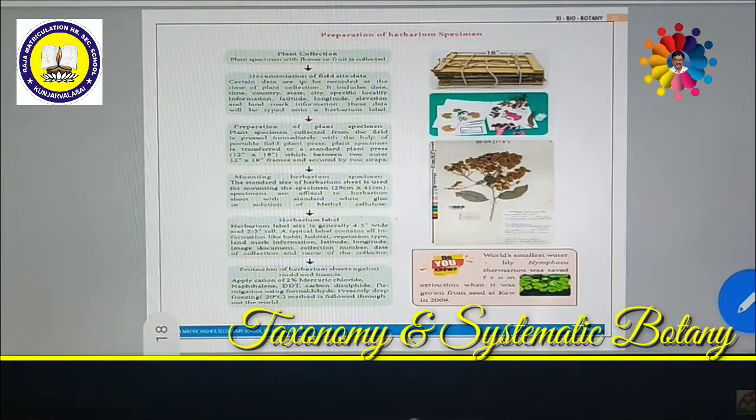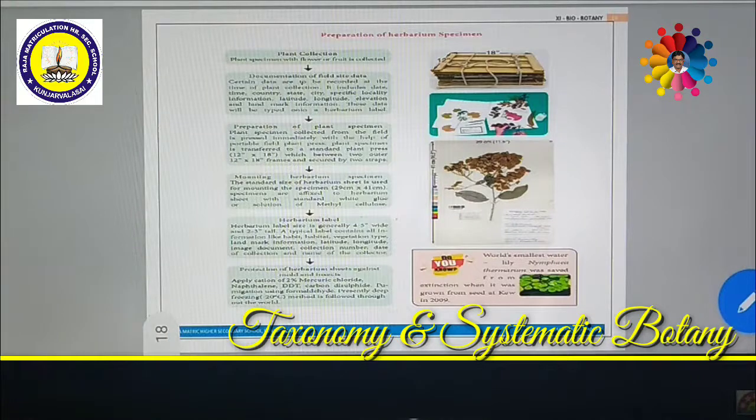This herbarium is to be collected. Another very important thing is, these herbariums along with the plant will be spoiled or eaten by either insects or fungus. So that's why we should use certain chemicals to avoid infections, by adding naphthalene powder or naphthalene balls, otherwise mercuric powder, 1% mercury powder or 2% mercuric chloride, naphthalene, DDT, carbon disulfide. Such types of chemicals have to be added.